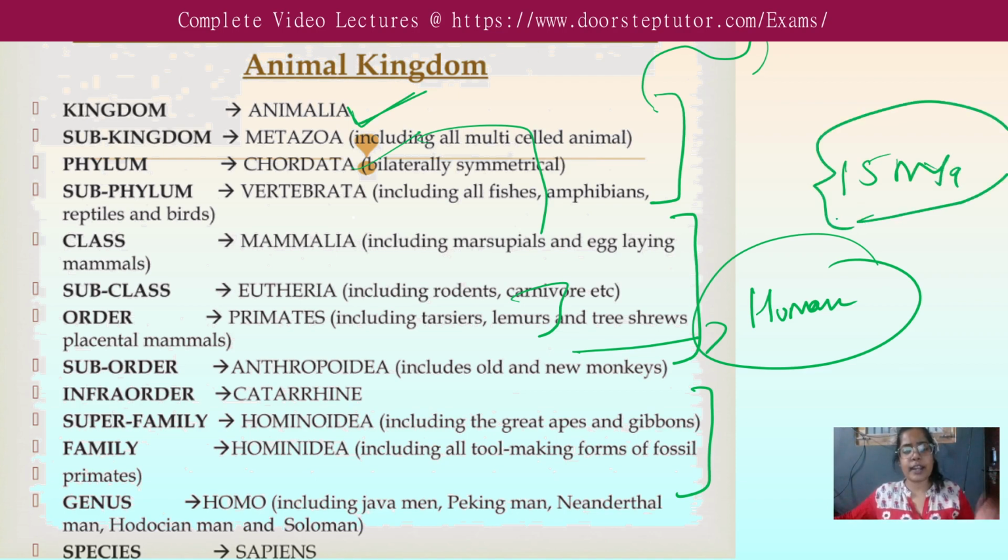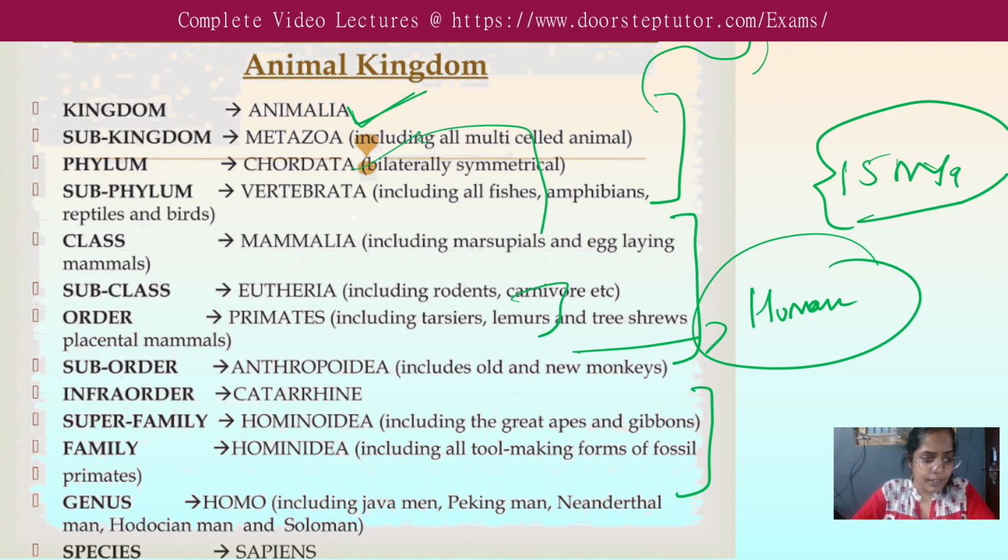The structure and characteristics resembled the primates; the order was primates. Like we have lemurs, tree shrews, placental mammals who used to live on the trees, their eating habits, their cranial capacity. So all these things were part of the order.